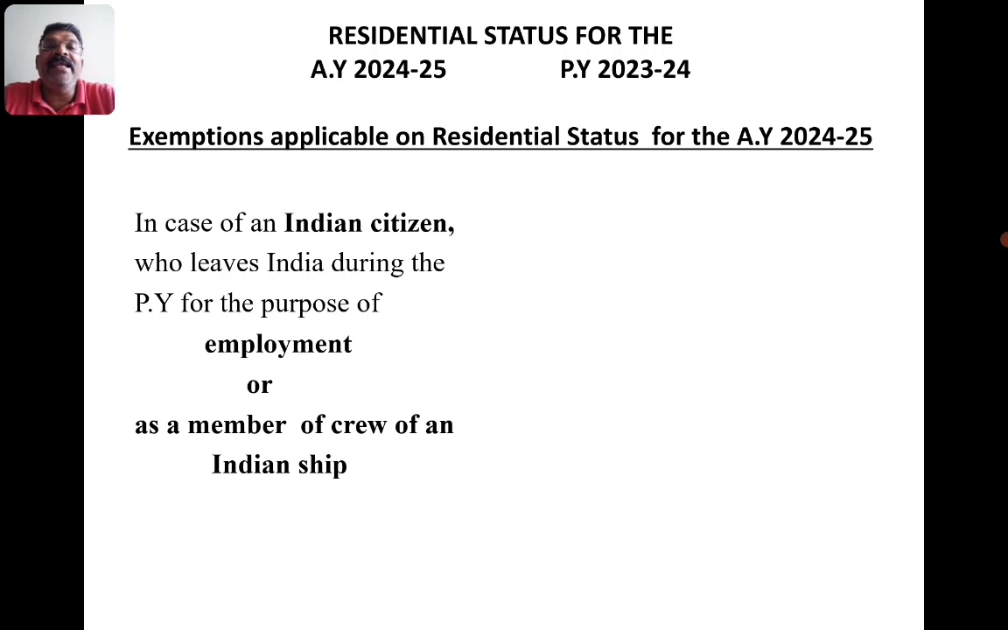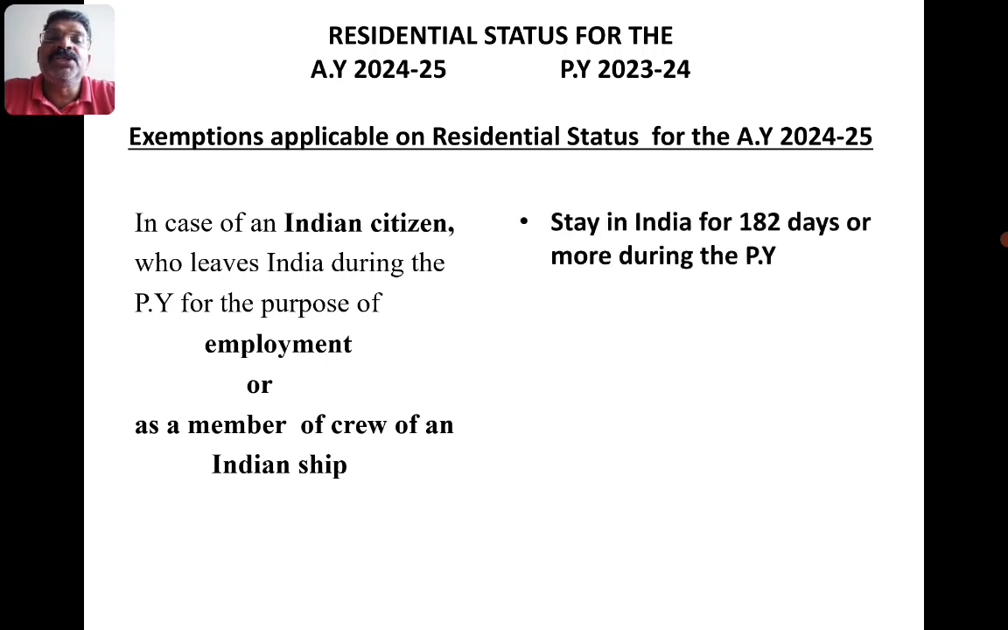Second, an Indian citizen or a person of Indian origin is a member of the crew of an Indian ship. That means he is working on an Indian ship as a crew member. So in both cases, one employment, the other as a member of a crew on an Indian ship, the individual should stay at least 182 days or more during the previous year.